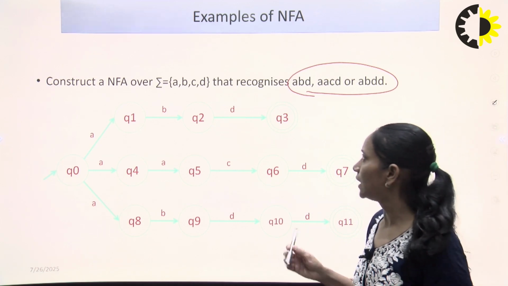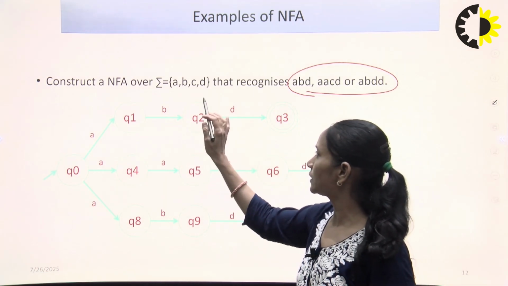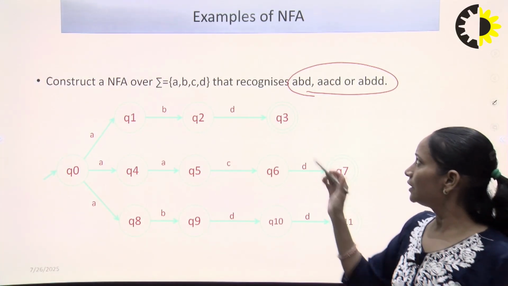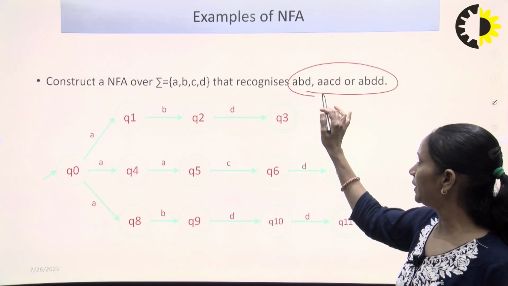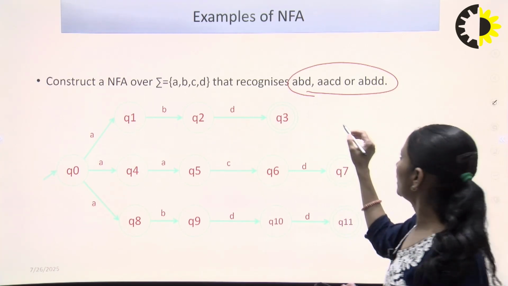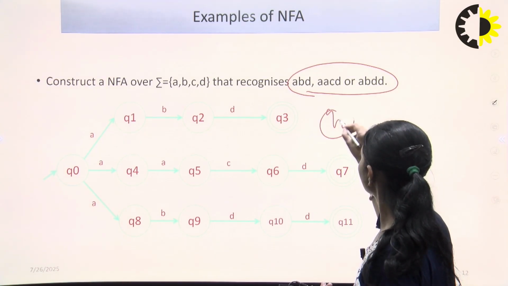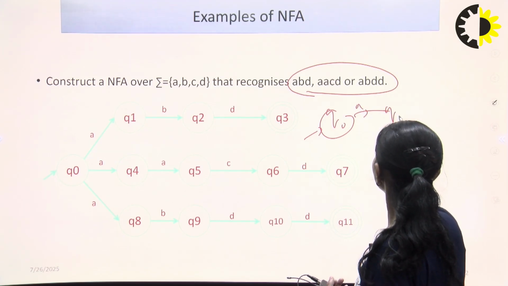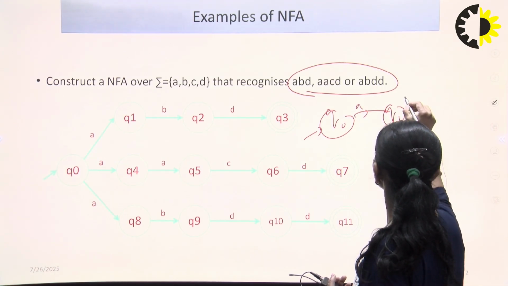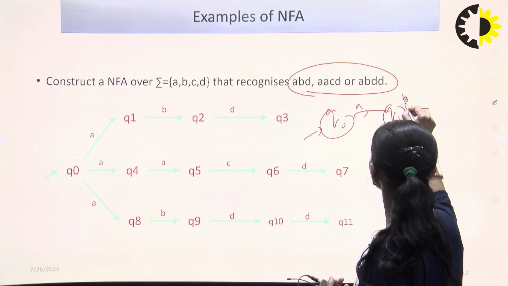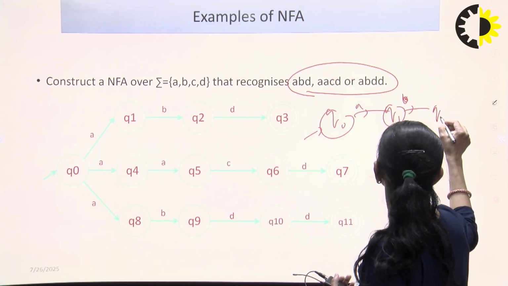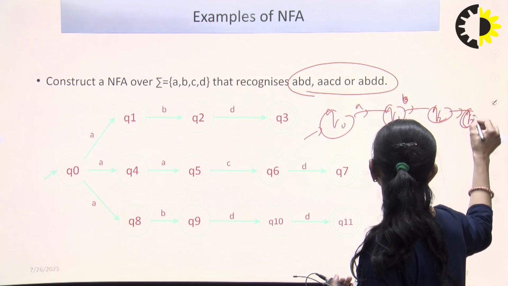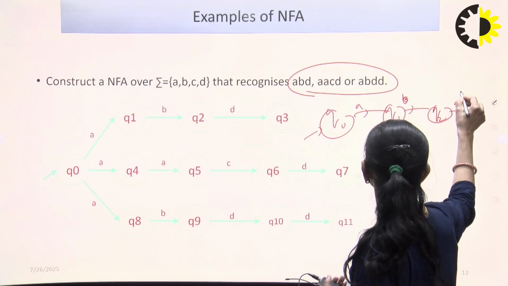We can take another example. Construct an NFA over sigma equal to A, B, C, D. Here there are four input symbols, A, B, C, D, and the NFA recognizes the string ABD. Simply design for this. This is the initial state Q naught. The symbols are A, Q1, then B, Q2, and Q3. This is the final state: A, B and D.